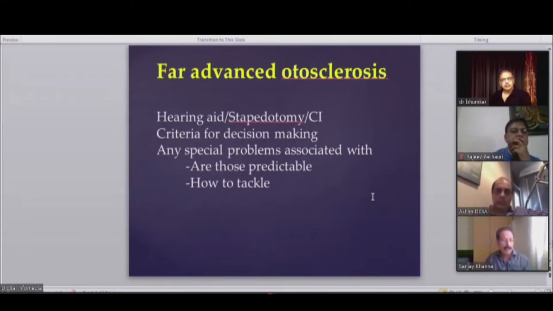Okay. I read somewhere that in otosclerosis mostly the basal turn is involved. The first half of the basal turn is involved to begin with, rather than the whole of the cochlea. Yes, but completely can get involved.